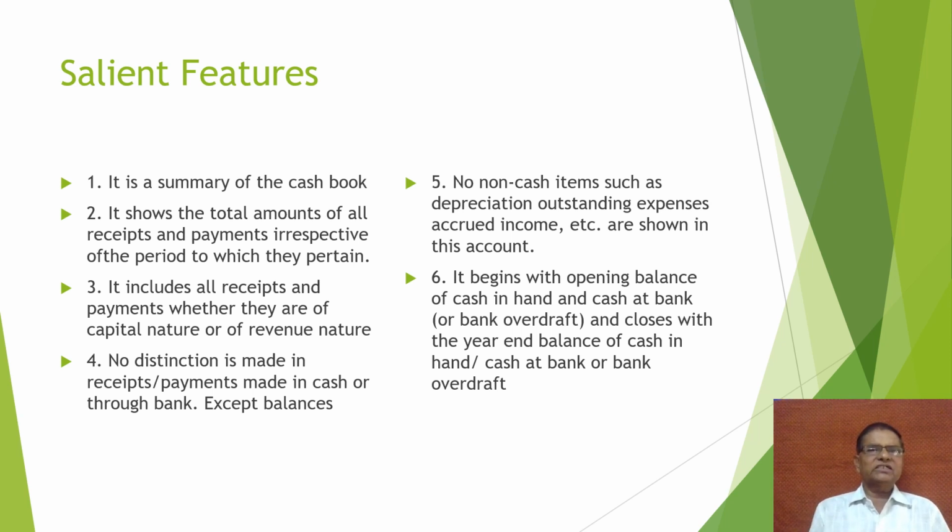There is no distinction between receipts and payments made in cash or through bank except balances. In this case, no depreciation is shown. That is shown in income and expenditure account. It begins with cash balances and ends with closing cash balances.